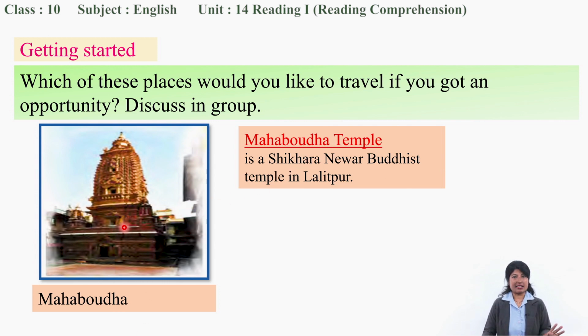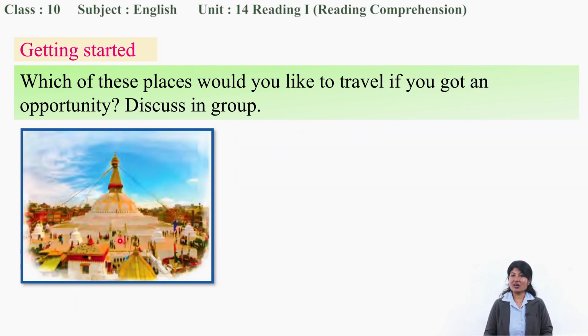So we have different styles of temples. Usually the temples we see are called pagoda style, and as you can see the style of this temple, the straight build-up, this is called Shikhar style. Now we have one more picture. Here it goes. The most famous one among these 4, what is it? Yes, this is Boudhanath stupa.